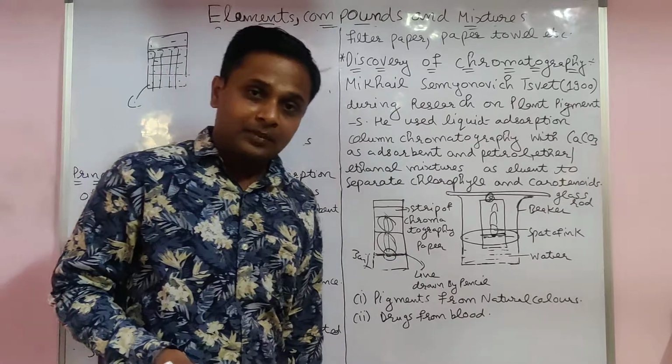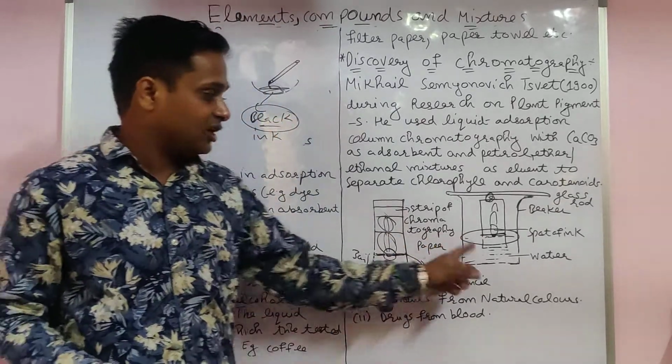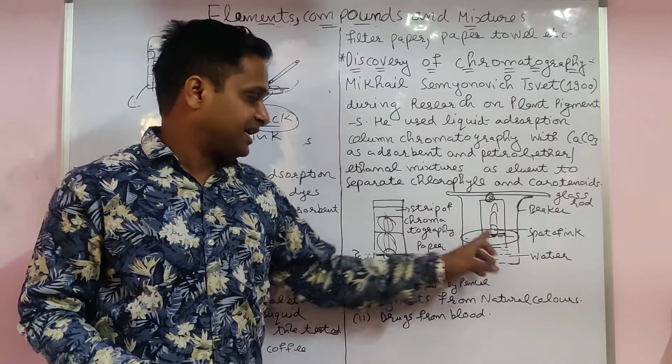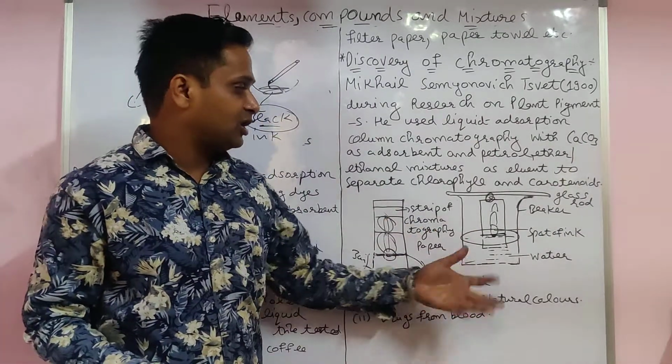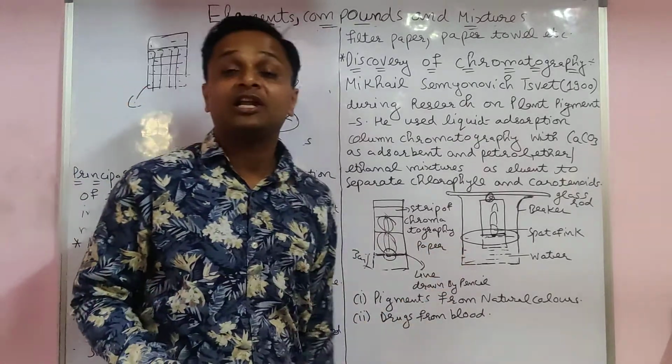Here you mark the line up to 3 centimeters and take care not to touch the bottom, and this marked line should not dip in the ether or ethanol present. Maybe this one is the mobile phase only.